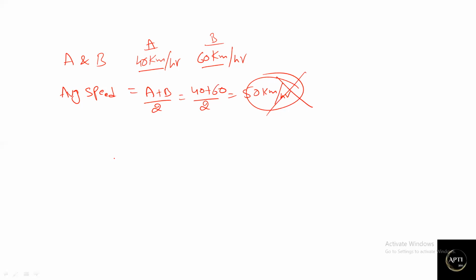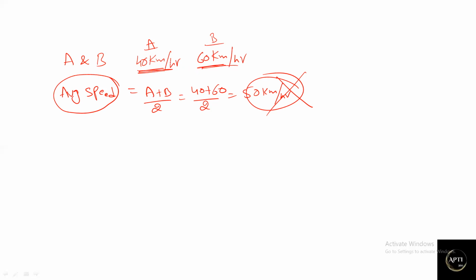When we talk about the terminology, only if you know the time can you calculate average speed. This is one of the most important points. When you want to calculate average speed, don't directly take only speeds. There are certain conditions where we can take only speeds, which I will discuss in the upcoming slides.